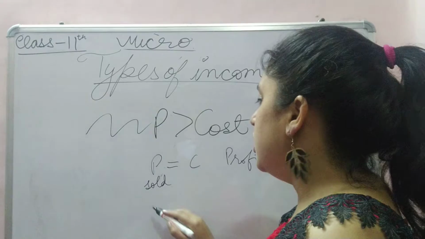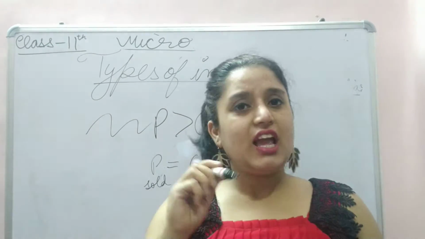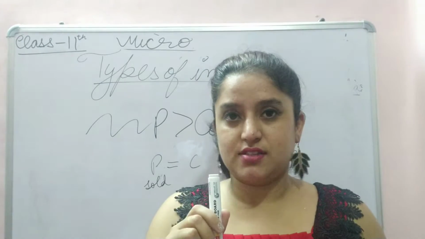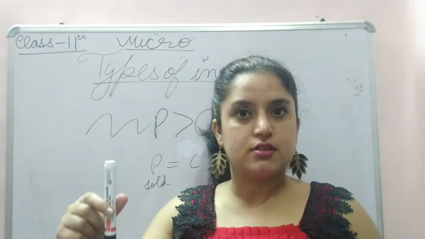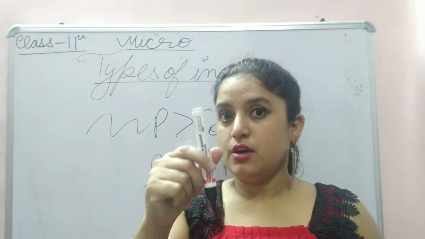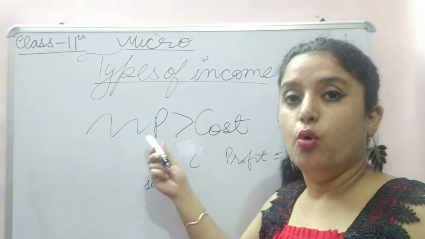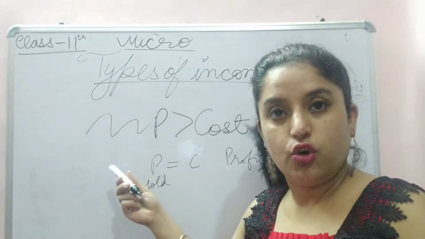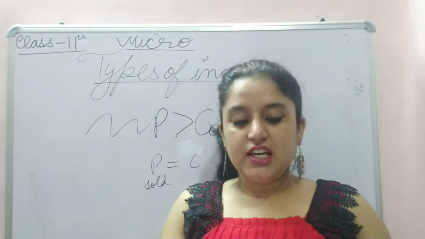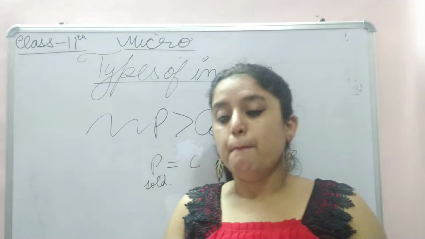Suppose I am selling this marker and the cost of it is 10 rupees. I am selling it for 20 rupees. So I am at a profit of 10 rupees. My cost is less and the profit is more. Got it? So fluctuating income and fixed income are opposite in nature. Then there is money income.